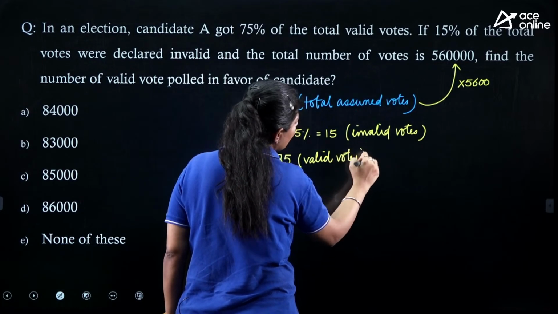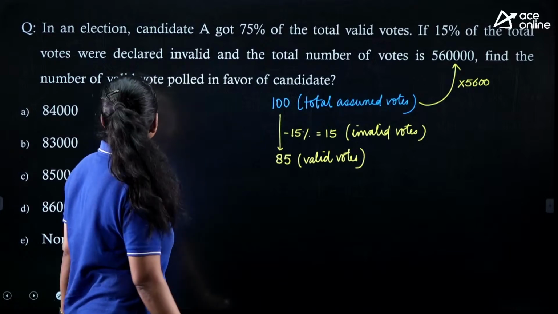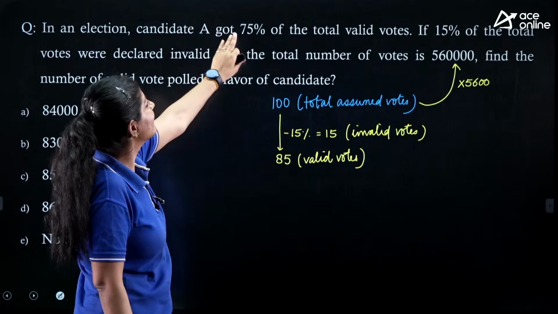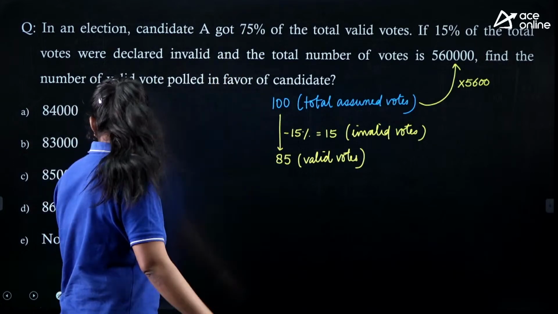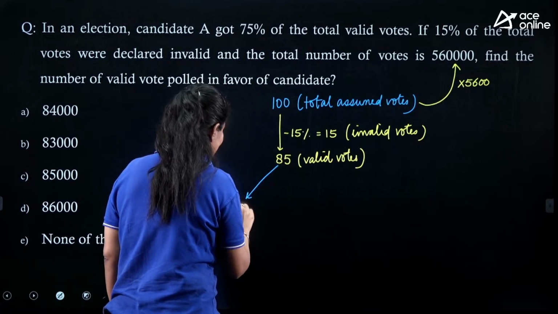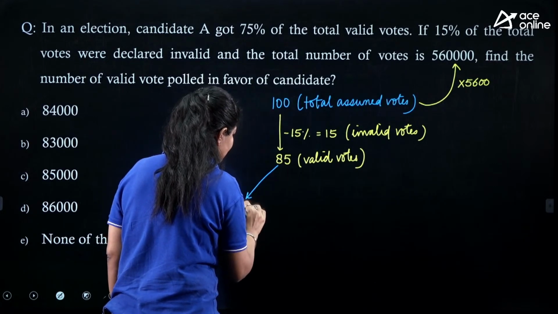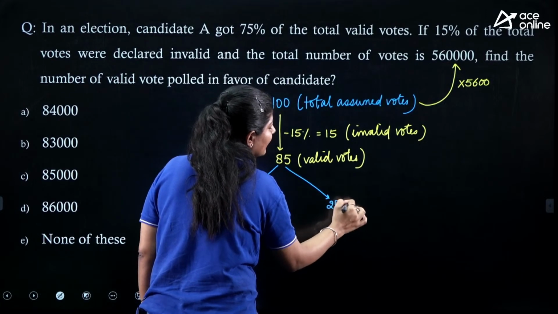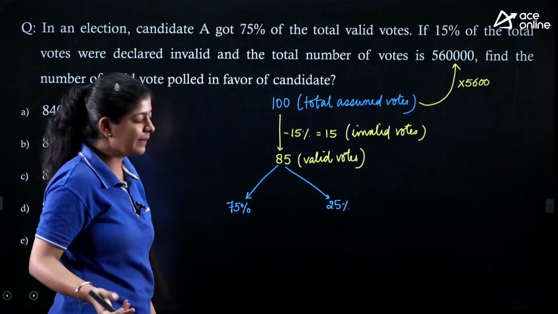Now, the question is saying that out of these valid votes, the winning candidate got 75%, and the other candidate will get the remaining 25.